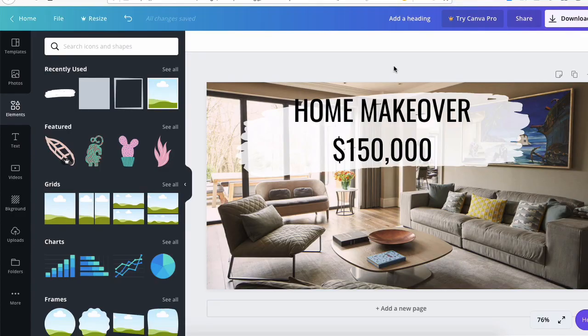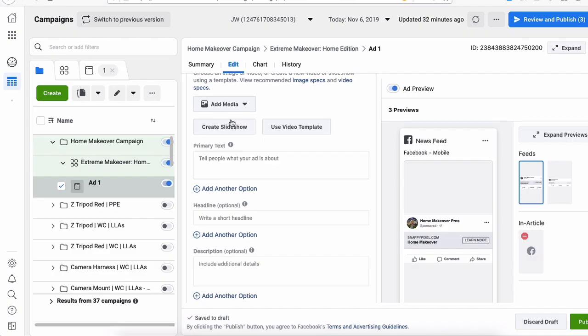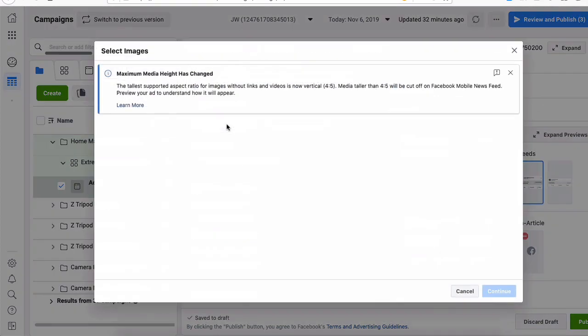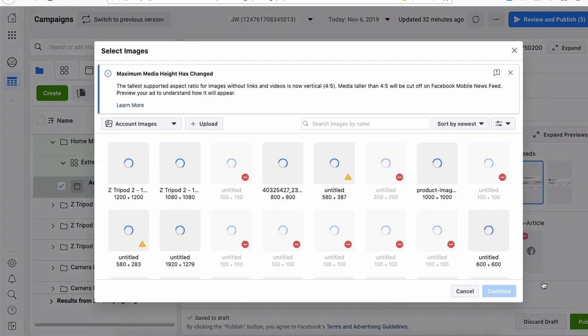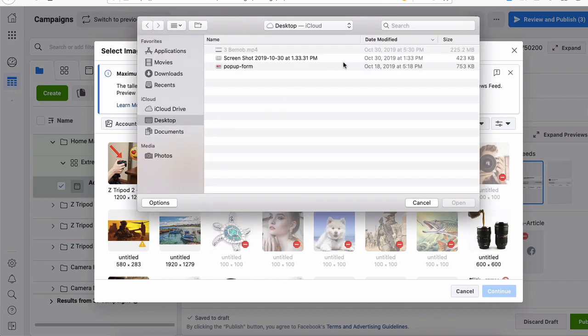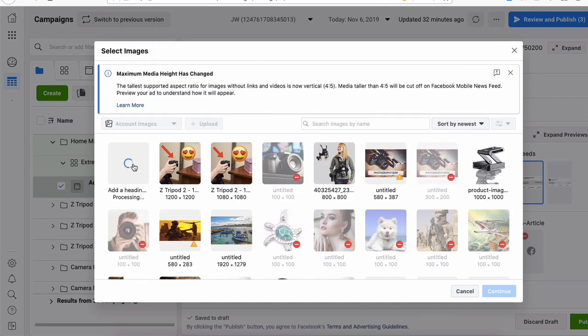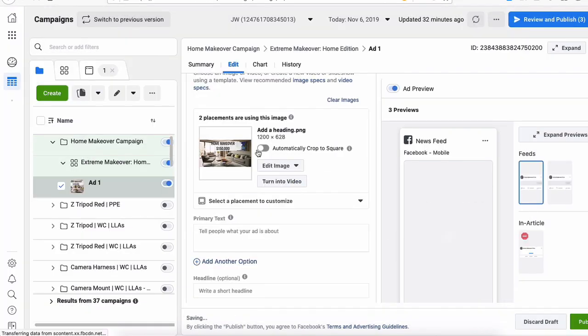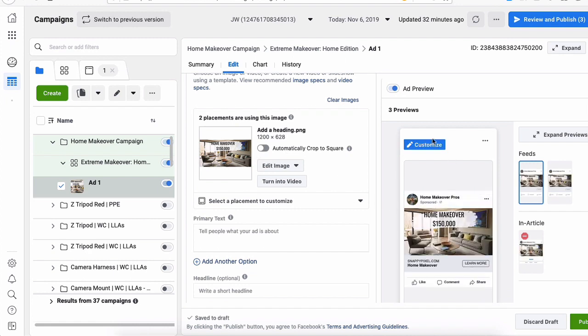Okay, and we go back to the ads manager. We add media. We add image, okay? And we have a lot of these images here. Actually, first we go into upload. Upload here. Okay, it's uploading. Okay, so now that it's uploaded, we pick that image, and because we created the right image size, it should automatically work really fine.